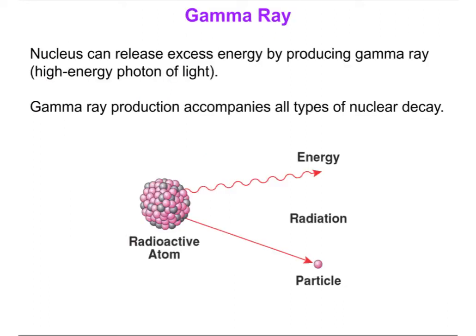Now, let's talk about energy that is released in the process of nuclear decay. An unstable nucleus can release excessive energy by producing gamma rays, high-energy packages of electromagnetic radiation. Gamma ray production accompanies all types of nuclear decay, whether alpha, beta, or positron decay. This is why we call unstable nuclei radioactive: they produce rays of energy, the gamma rays.